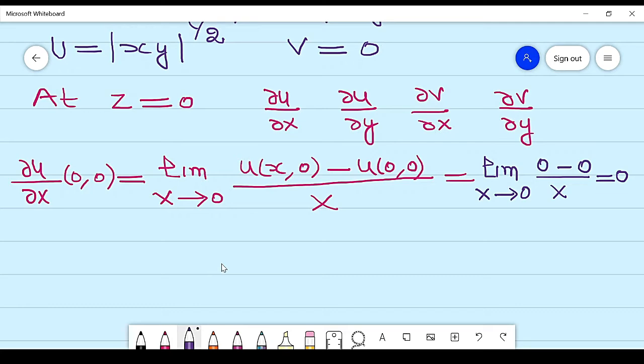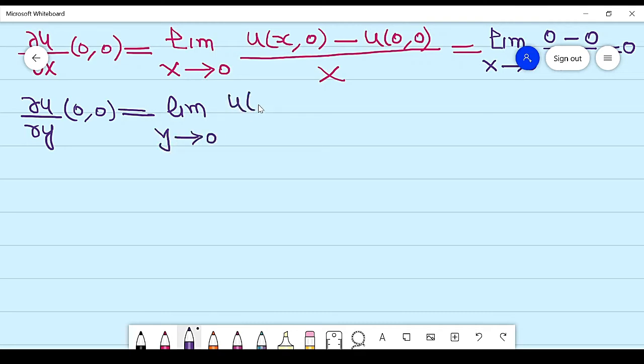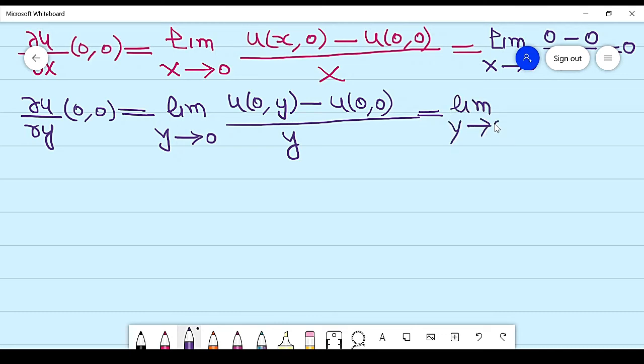Similarly, ∂u/∂y at (0,0). The increment is the limit as y approaches 0 of u(0,y) minus u(0,0) over y. Again this is the limit as y approaches 0 of 0 minus 0 over y, which is equal to 0.